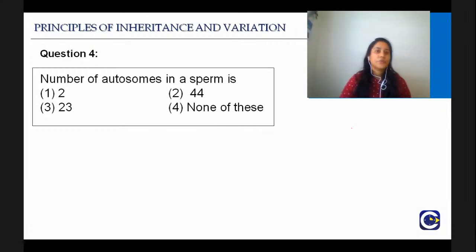Just read the question properly, okay? You have enough time in the exam. Just don't get negative marking by not reading the question properly. What I used to do when I gave my exams is always underline in the question: okay, they are asking about autosomes, they are asking in sperm. And then automatically you can get the right answer because the questions are generally easy. Good. So what is the answer for question number 4?